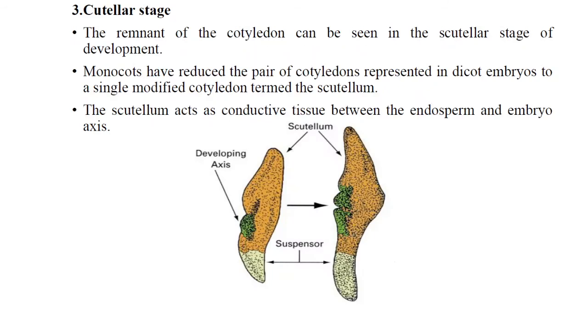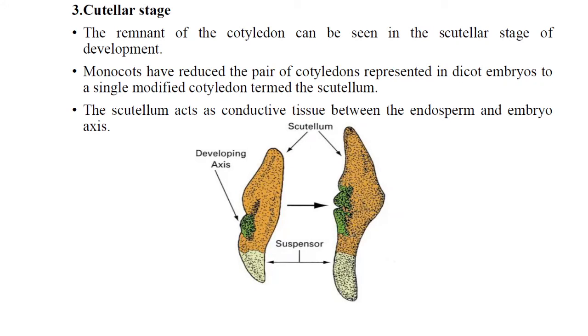Then the third stage is the scutellar stage. The rudiment of the cotyledon can be seen in the scutellar stage of development. Monocots have reduced the pair of cotyledons represented in the dicot embryo to a single modified cotyledon termed the scutellum. The development of the scutellum takes place here.